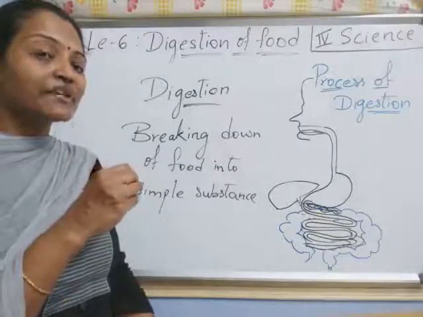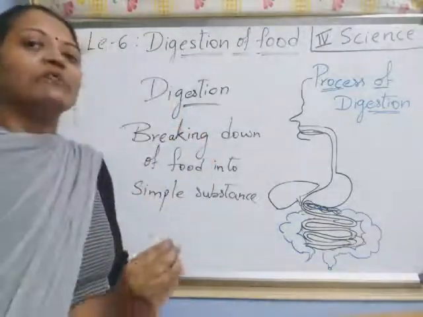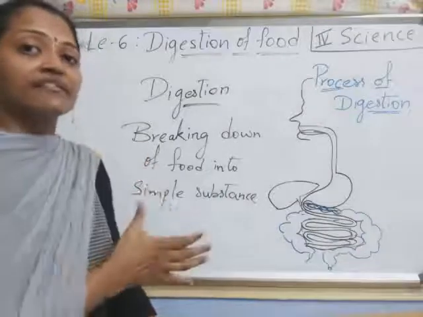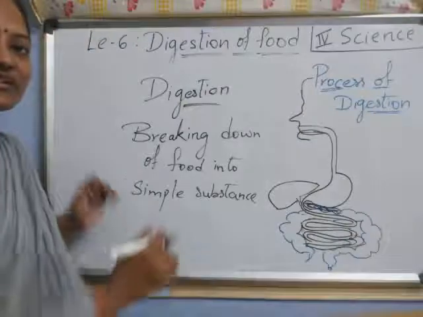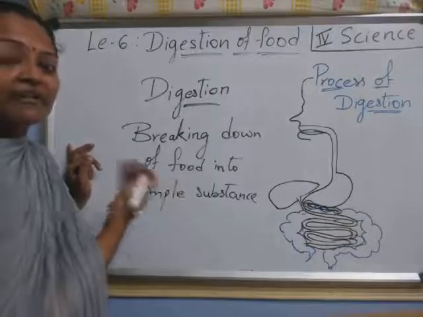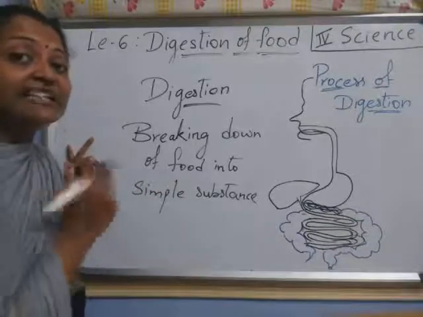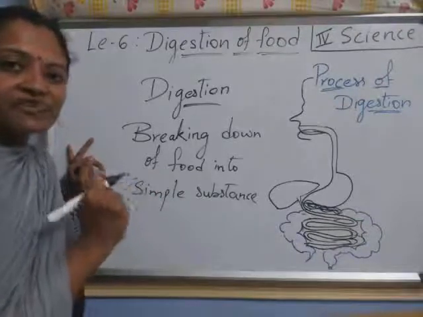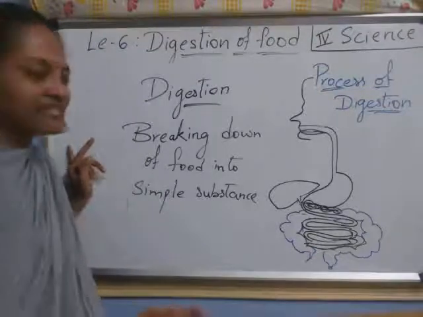After that what happens? From big one to very small one, it enters into the blood. How does it enter into the blood? That process we call digestion. Got it, children? Breaking down of food into simpler substances, and those are mixed with the blood so that you are getting energy, right? By eating food only we are getting energy, isn't it? So how we are getting energy, we'll see now.